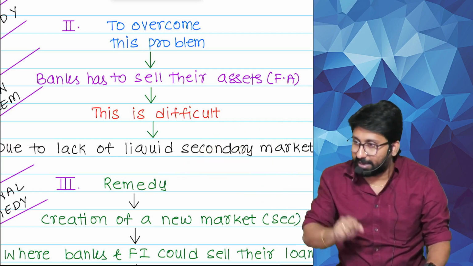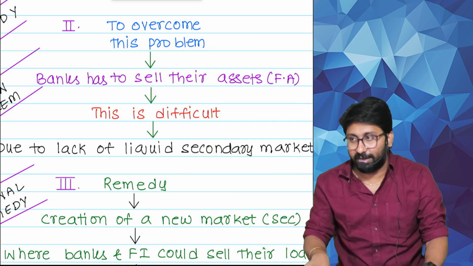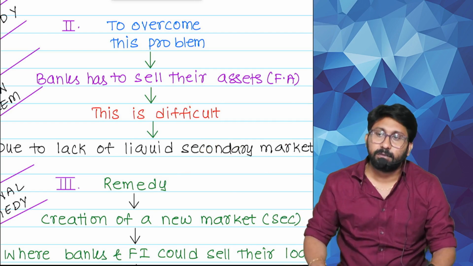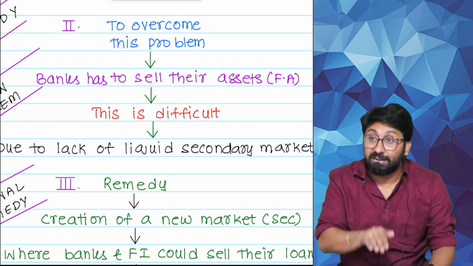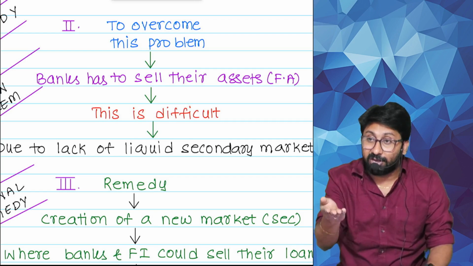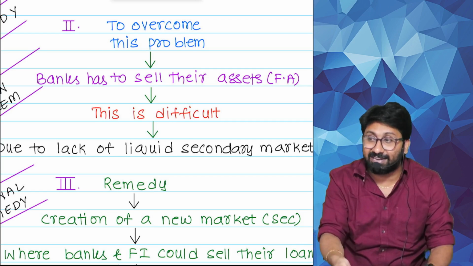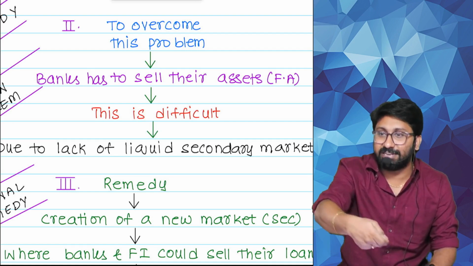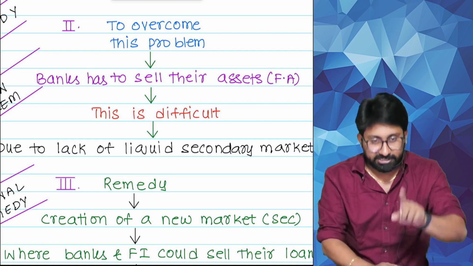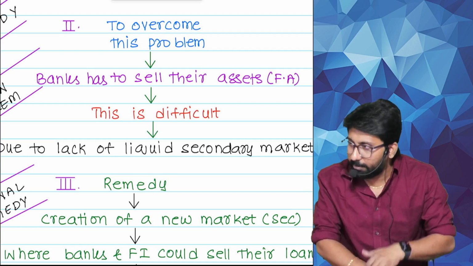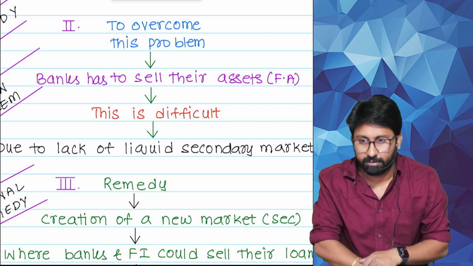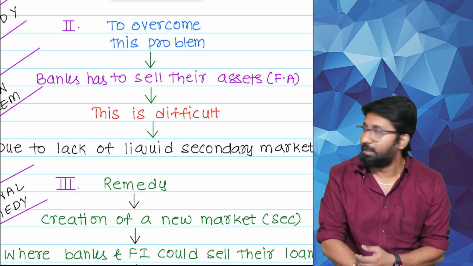Vegetables have a vegetable market. Shares have a stock market. Electronics have an electronics market. Like that, where to sell the loan? I can't go to the vegetable market and say, please take my loan, I will sell you the loan. For the first time he will hear that word. People don't know that loans can be sold. Understanding or not?